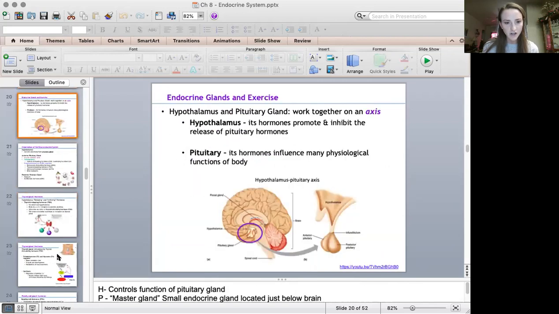All right, so next we want to talk about the hypothalamus and pituitary axis. You'll have a question about this on your exam, just knowing that these 2 structures in the brain work together to influence hormonal release. They influence when those endocrine glands are activated, and when those hormones are released. So just knowing that these 2 structures work together.